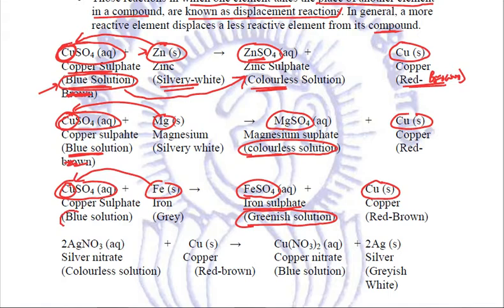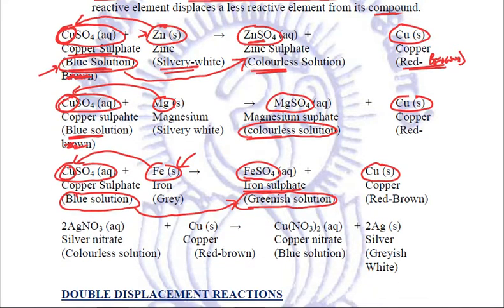So the blue color of copper sulfate will turn green on adding iron to it. Clear? Now we have been displacing copper in all the reactions. So let us take such a reaction in which copper has been given the opportunity to displace someone.